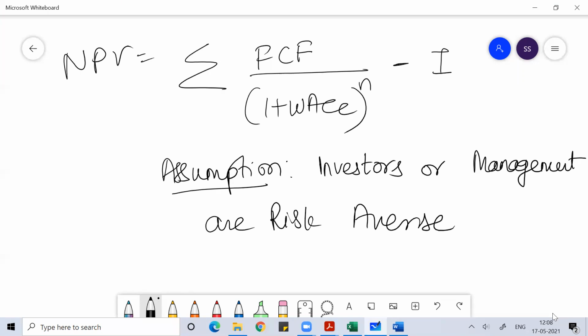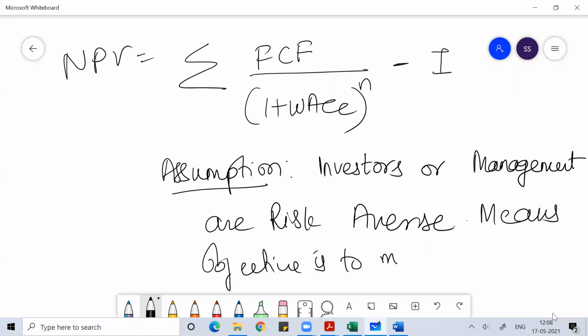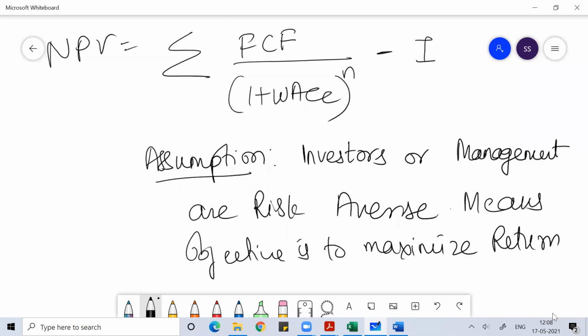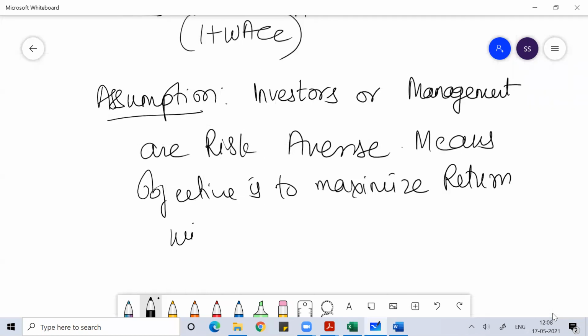Risk averse means the objective is to maximize the return with the minimum possible risk.